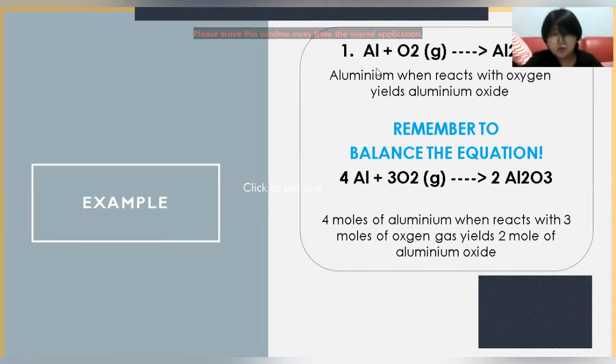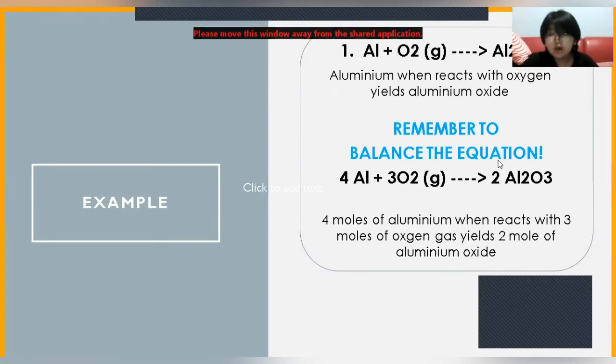So 2 Al, balanced. But if we proceed to the oxygen, the right is 3 while the left is 2. Now, 3 and 2 is not the same number, but we can find the common number between these two, which is 6. So in order to make this into 6, we times this one by 2 and this one by 3.